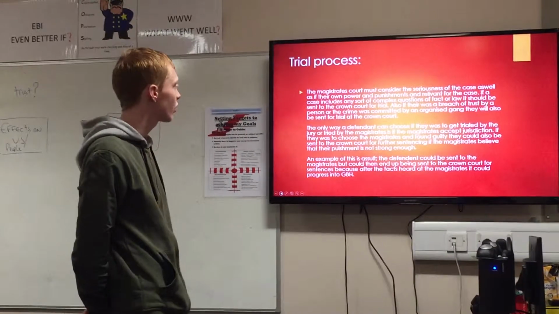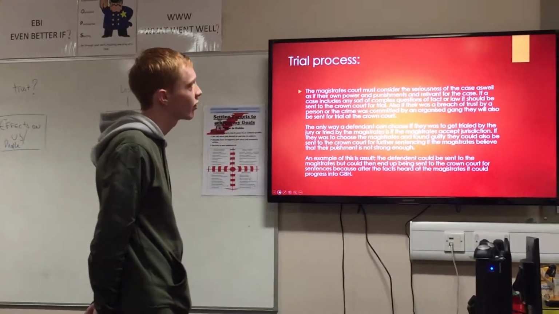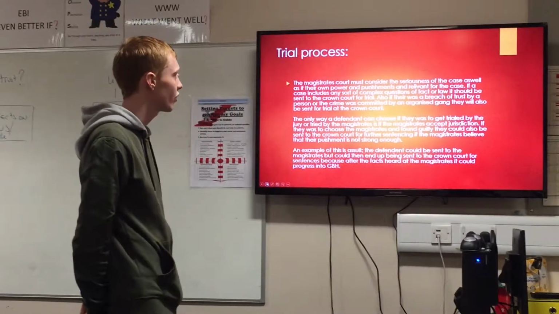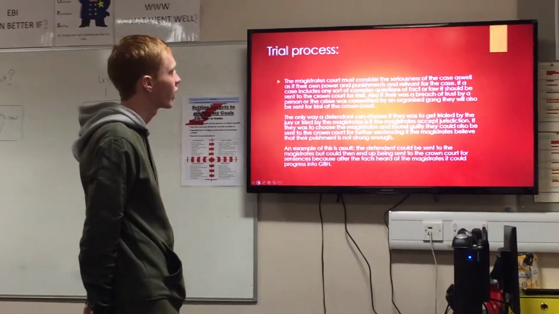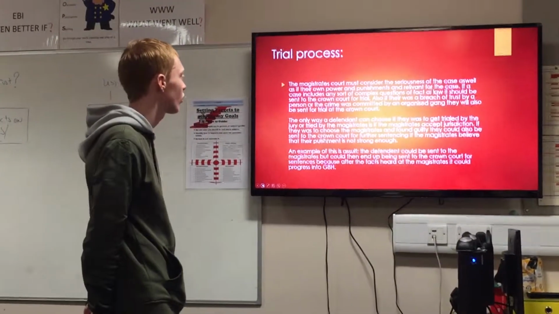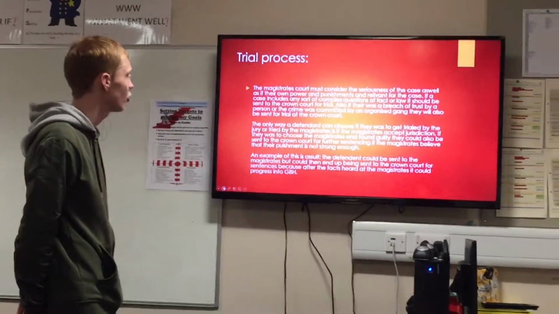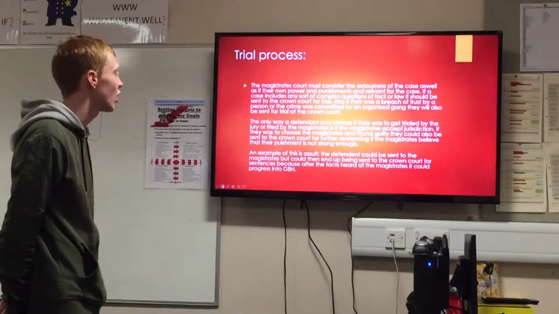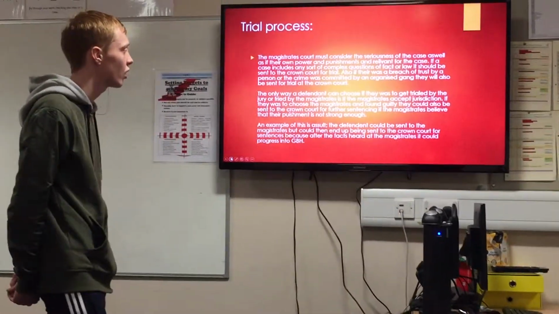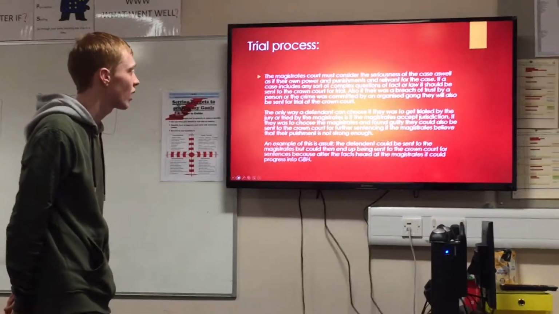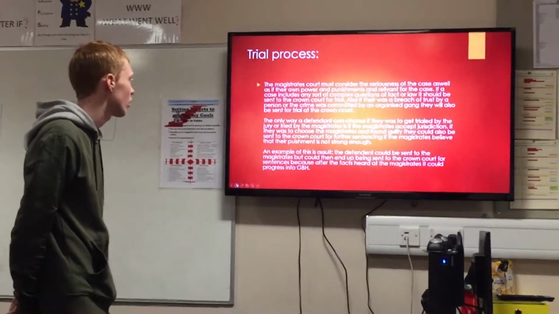Trial process. The magistrates' court must consider the seriousness of the case as well as their own powers and punishments relevant to the case. If a case includes any sort of complex questions of fact or law, it should be sent to the Crown Court for trial. Also, if there was a breach of trust by a person or the crime was committed by an organised gang, it will also be sent for trial at Crown Court.